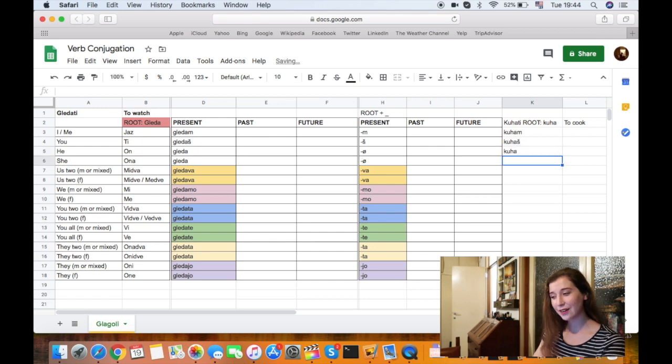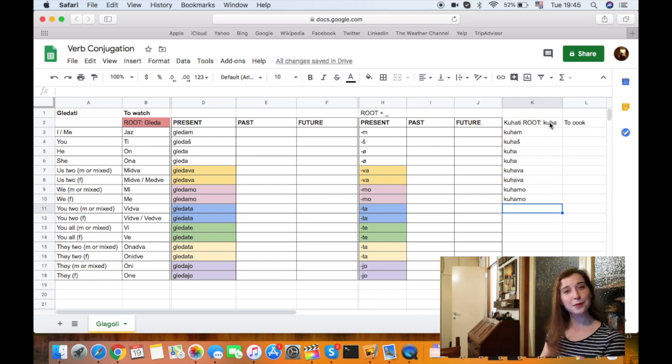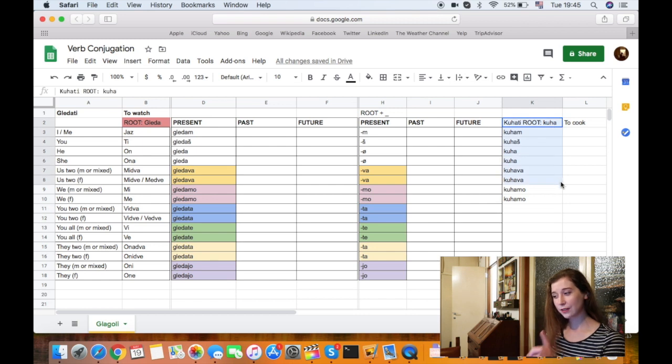So on kuha, ona kuha, midva kuhava, right? This one, midva kuhava, midve, again, we just take this ending, kuhava. So we two are cooking, right? Mi kuhamo, so we are cooking, me kuhamo, and so on, right? So you get what's happening, right? Now this is how we form the present tense for regular verbs.